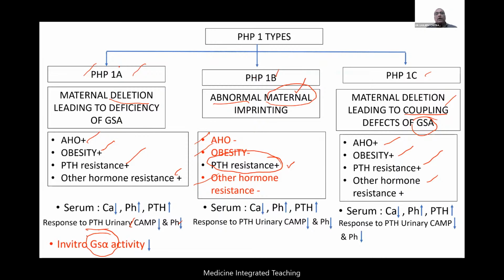Whereas in PHP1B, there is no problem with the receptor at all, so it is absolutely normal. It is just an abnormal imprinting happening in the kidney. And in 1C also, it will be normal. This is the very important difference that we will use. So commonly they will give you erythrocyte GS alpha activity is normal; that will be PHP1C. So this is about the PHP1 types.